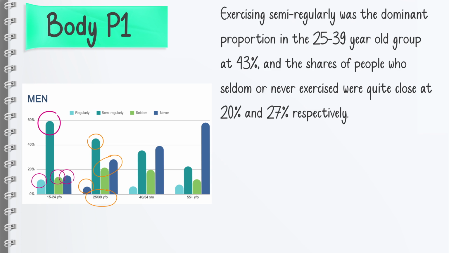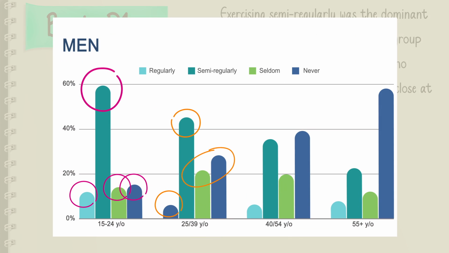Now, what happens in this third age group, 40 to 55-year-olds? Here, most of them exercised semi-regularly, as you can see, or not at all. So around 36% exercise semi-regularly, and around 39% never exercise at all.